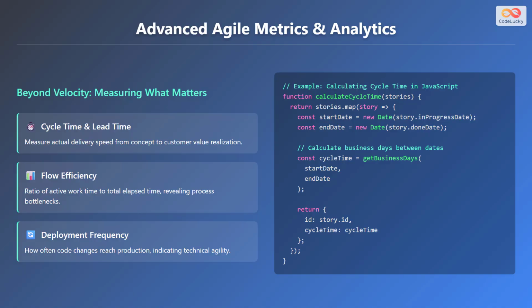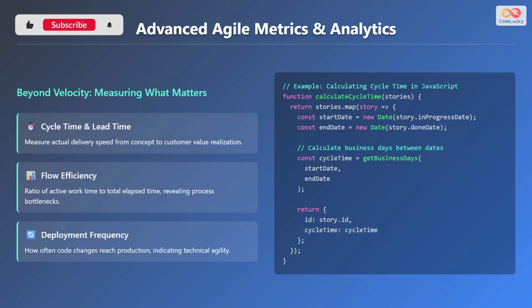Moving beyond basic velocity metrics is essential for advanced Agile practitioners. We need to measure what truly matters. Important metrics to consider are cycle time and lead time, which measure the actual delivery speed from concept to customer value realization. Flow efficiency is the ratio of active work time to total elapsed time, revealing process bottlenecks.